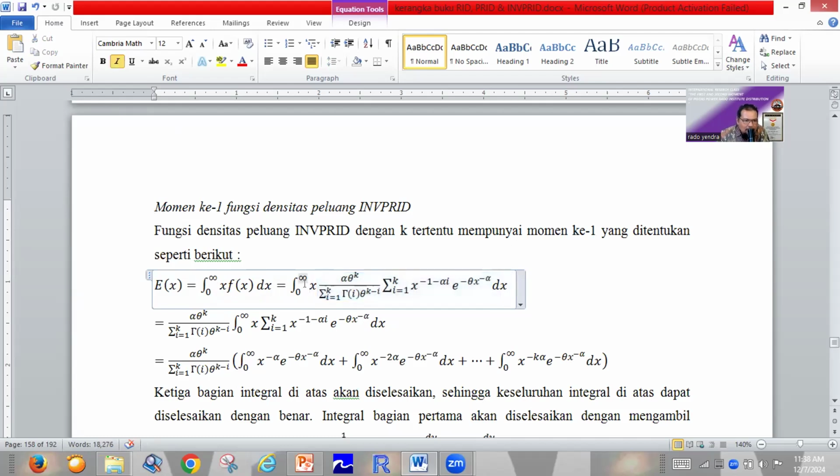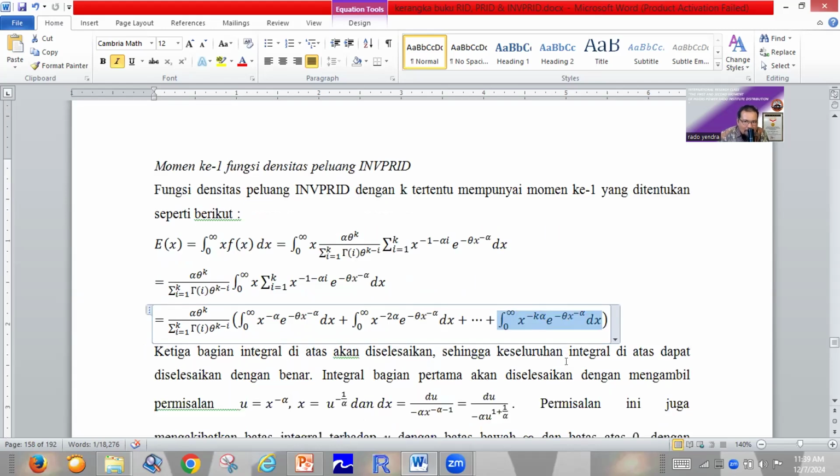After we multiply x by the density function, we make three partitions to solve the integral of this function. Because this one is a constant, we can take it outside the integral. So this is the first partition, this is the second partition, and this is the last partition. We will solve them one by one.